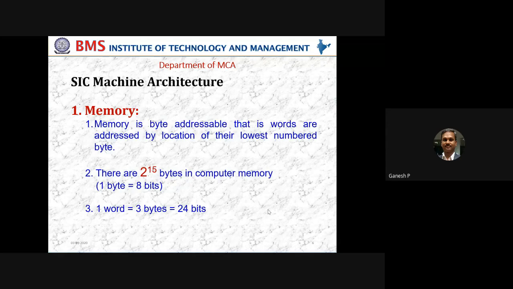If it is big endian, it is the opposite direction, wherein the lower address will be loaded at the most significant bit position, just the reverse direction. It doesn't matter from the memory point of view, but processors have been designed such that some manufacturers will take from LSB to MSB, some manufacturers will take from MSB to LSB. It is only an accessing issue, not a memory issue. Memory is one and the same.